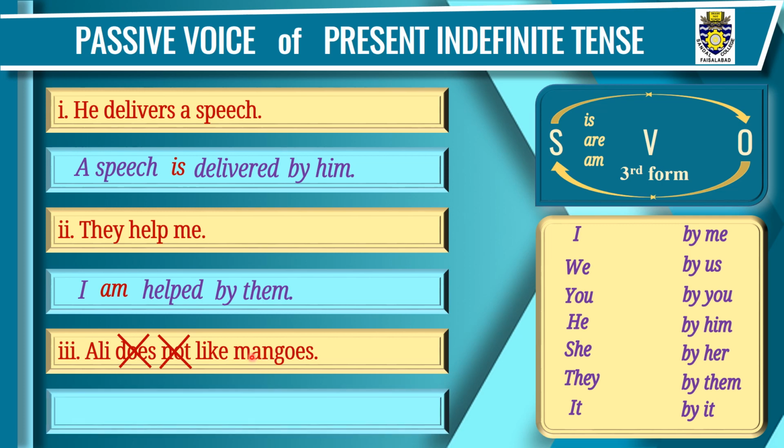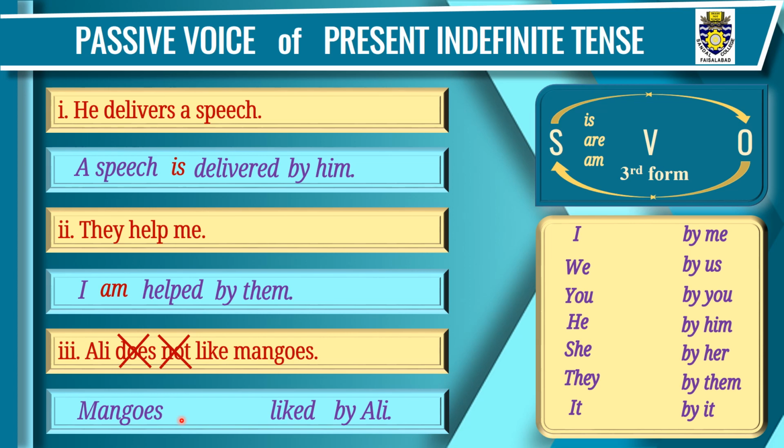Step 1, this mangoes is object. It will take the place of this subject Ali. So we'll write mangoes in the beginning of the sentence. Mangoes. Step 2, that is subject Ali will take the place of this object. Mangoes. We'll write by Ali. Step 3, third form of like, that is liked. Mangoes liked by Ali. Step 4, that is the selection of helping verb.